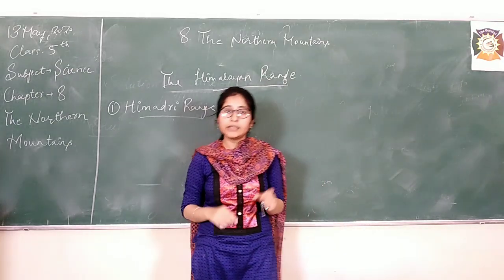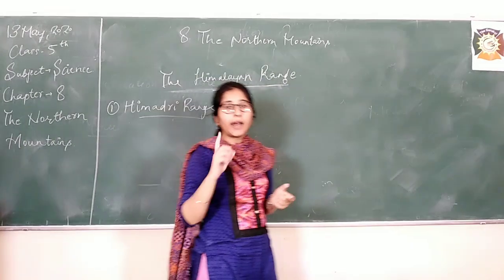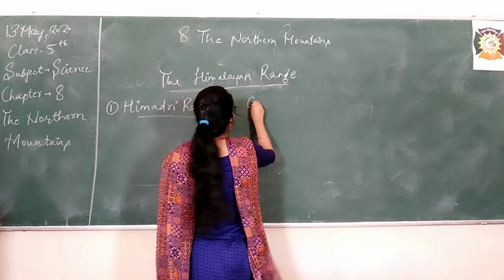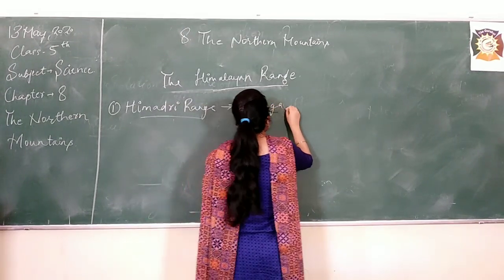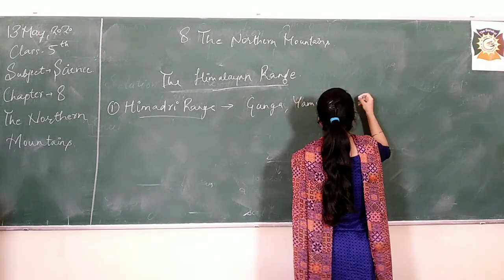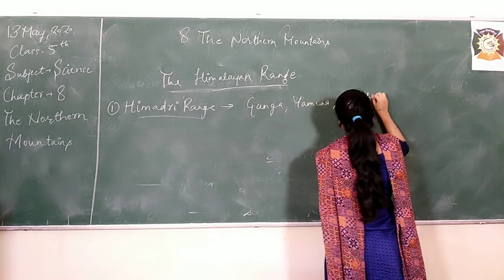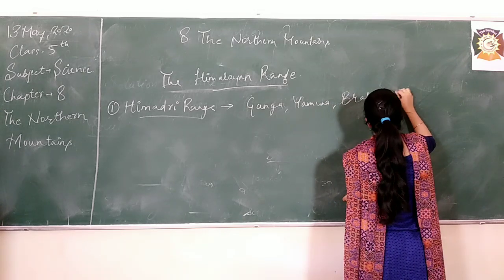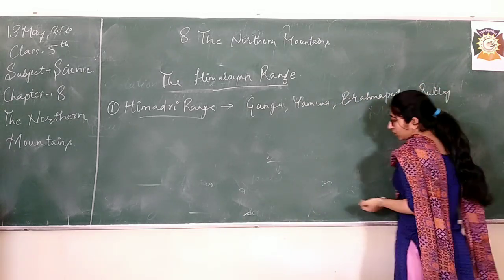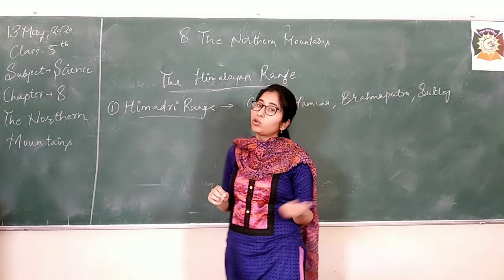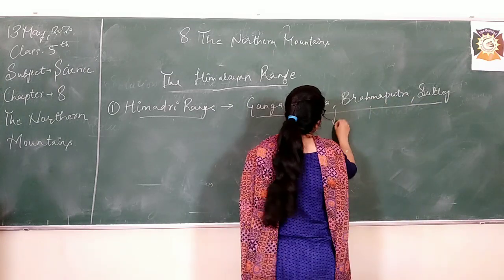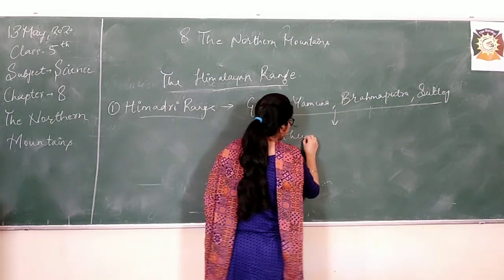You are right, it comes from the mountains. There are rivers like Ganga, Yamuna, Brahmaputra and Sutlej. These rivers flow throughout the year, they have water in the whole year.